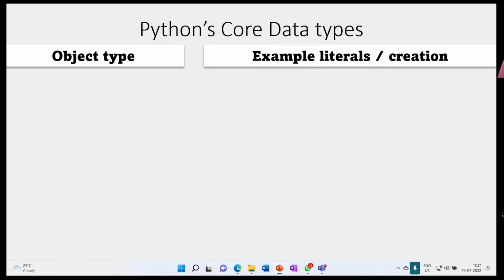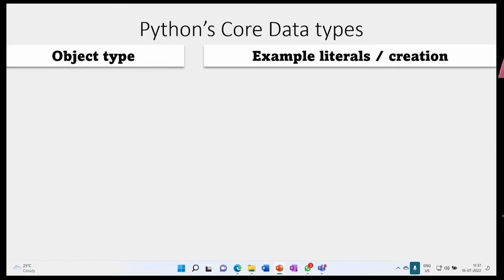Now, Python has some core object types. With those object types, we can build a huge number of objects. You can do any kind of work. But these core object types are very much important. You should know those core object types before doing anything. So that's why this is a very, very important topic for Python. So, object type on the left side and on the other side, literal.